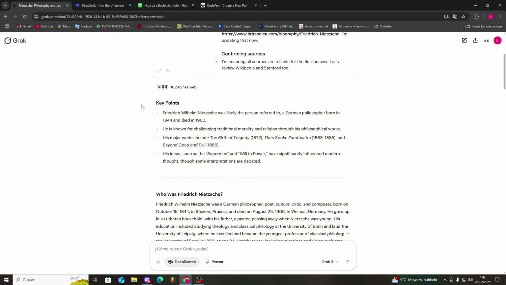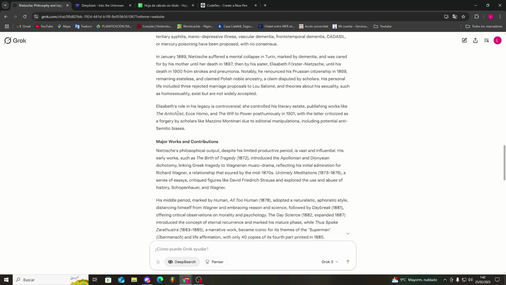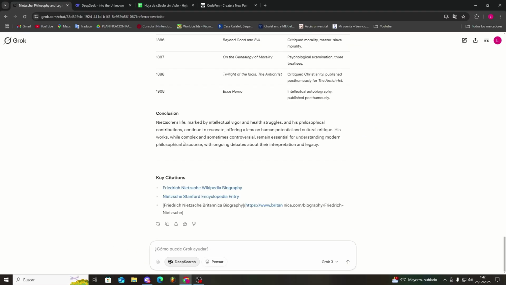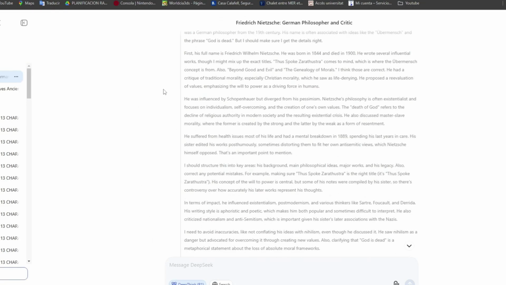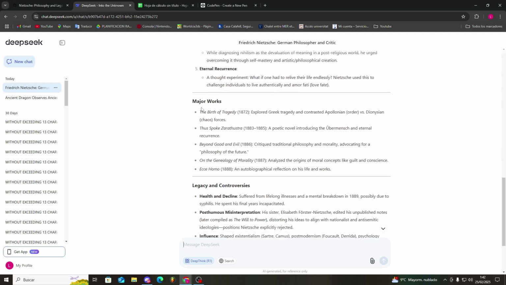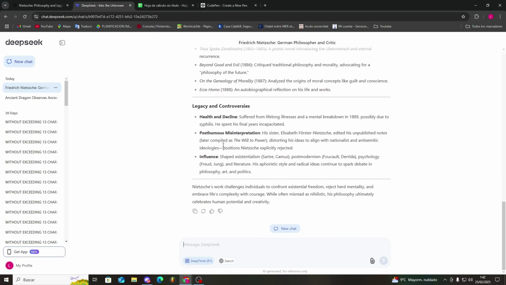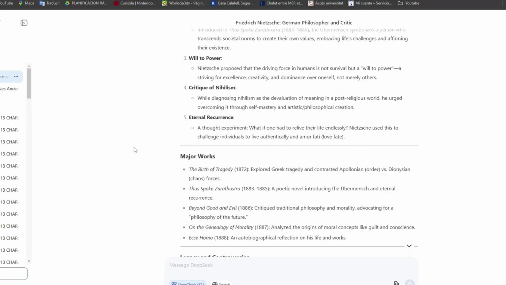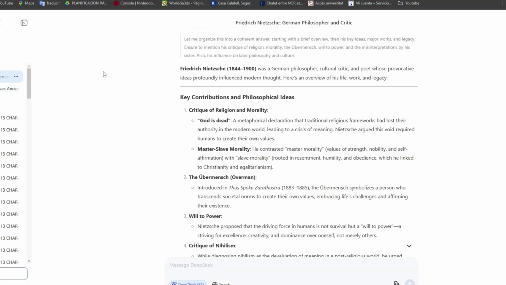First, GRO's result. It gives key points, explains who Friedrich is, and lists his works and notes, quite thorough. He's given us conclusions and even cited sources, which could be really useful for a project or fieldwork. Additionally, we then looked at DeepSeek, which also provided results, but as we can see, it wasn't as comprehensive. It listed major works and contributors, but didn't offer any conclusions or those final citations that we're often after when doing a deep search. We want more info, and it seems it's not giving us as much as it could. So another point for GRO here.